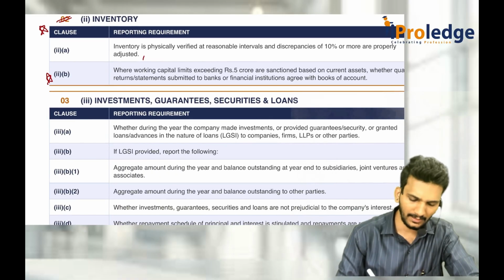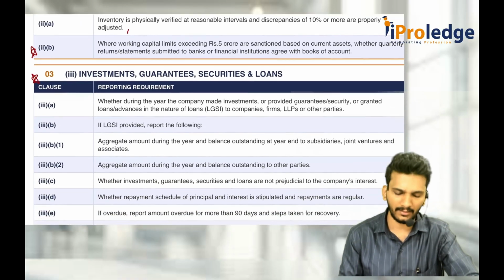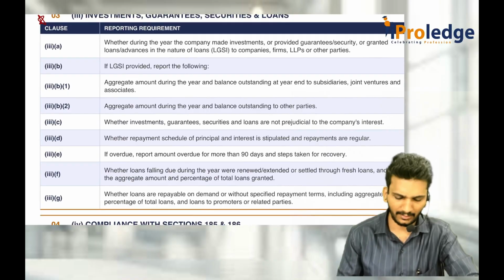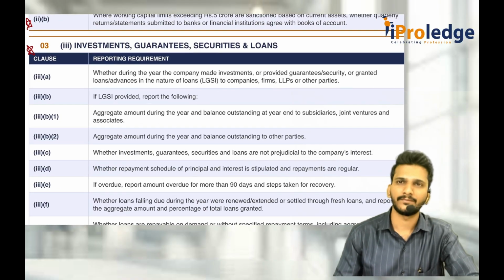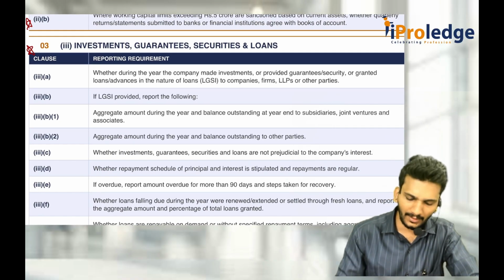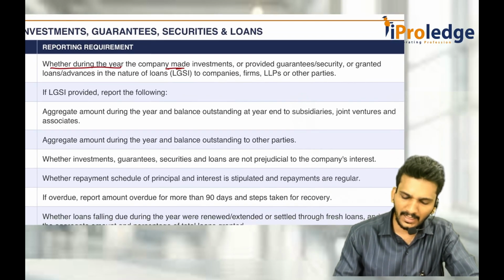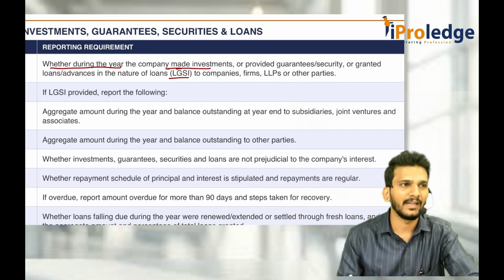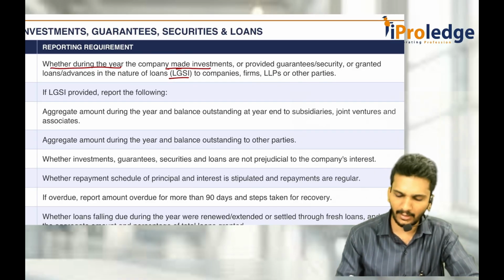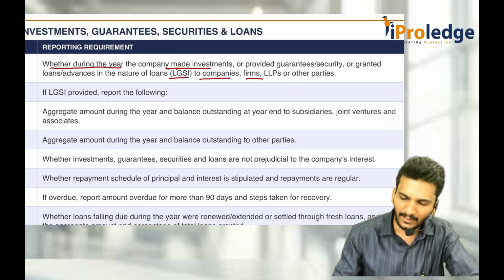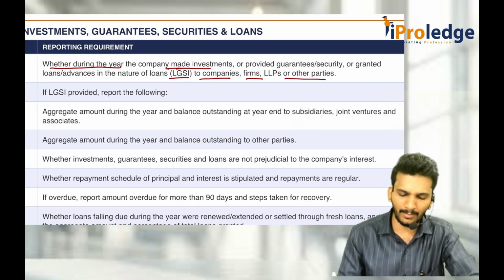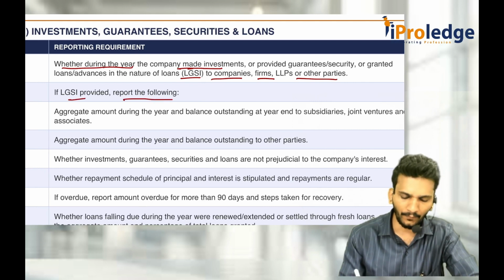Then clause 3. This is also important. They can ask from anywhere. This is a big, lengthier standard. That's the clause. First one is whether in the current year the company made any, I call it LGSI directly, loans, guarantee, security, and investment to the company's firms or other parties. If yes, provided, then report the following part.